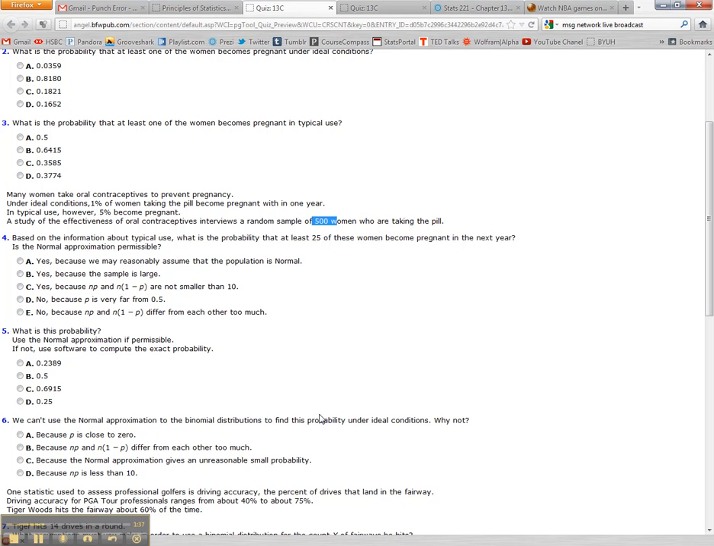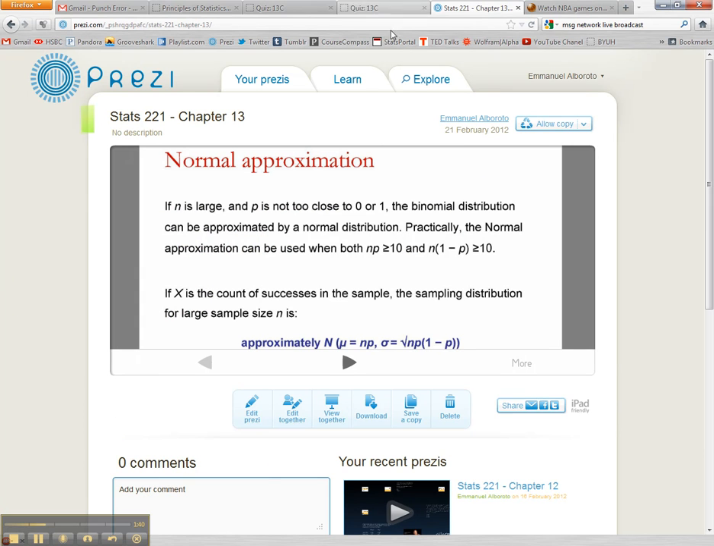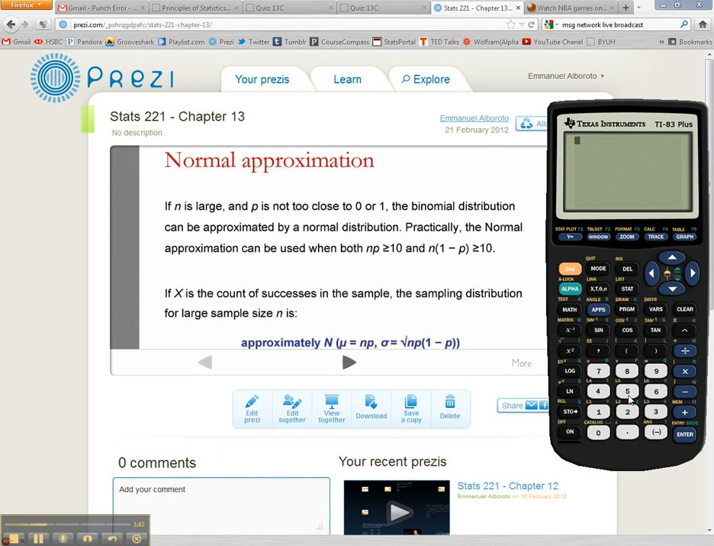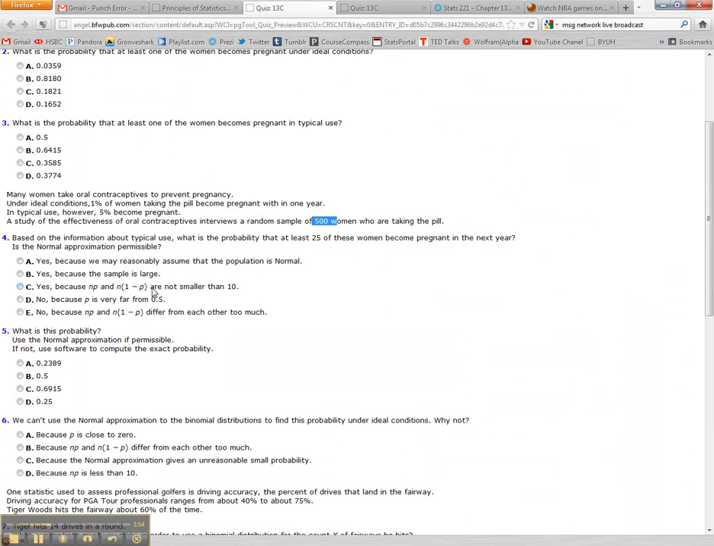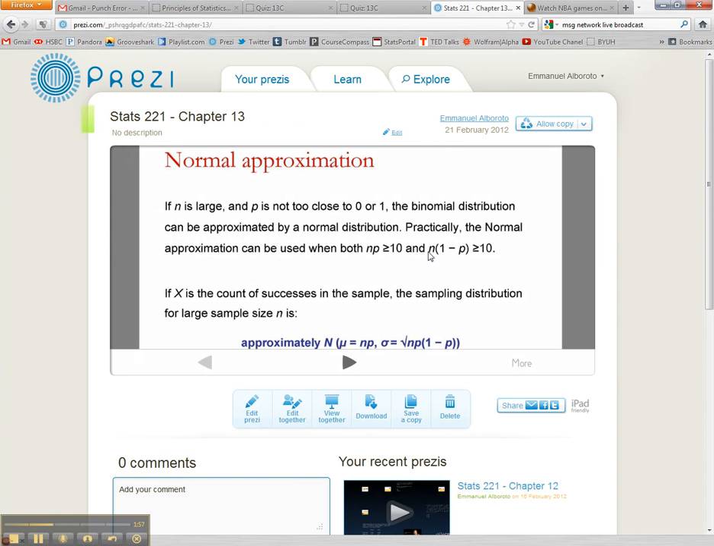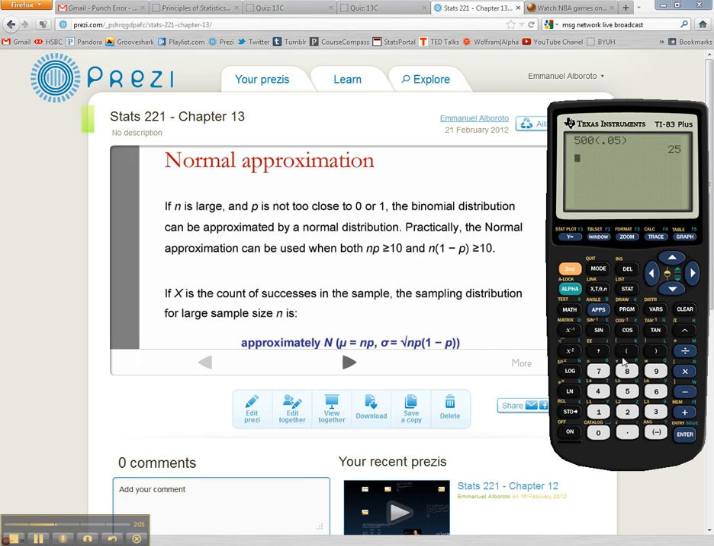Okay, so let's take our calculator. The first condition is n times p greater than or equal to 10. So 500 times 0.05 is 25. Does that satisfy this first part? Yes, it does. 25 is greater or equal to 10. The next condition is n times 1 minus p. So let's take that out. 500 times 1 minus, again, 0.05. And let's see if that's greater or equal to 10 as well. And that's 475. So that's also greater or equal to 10.